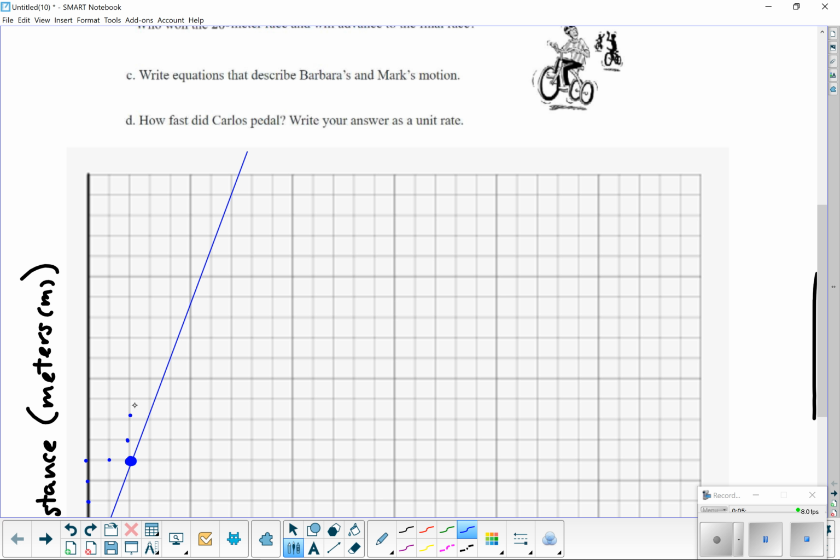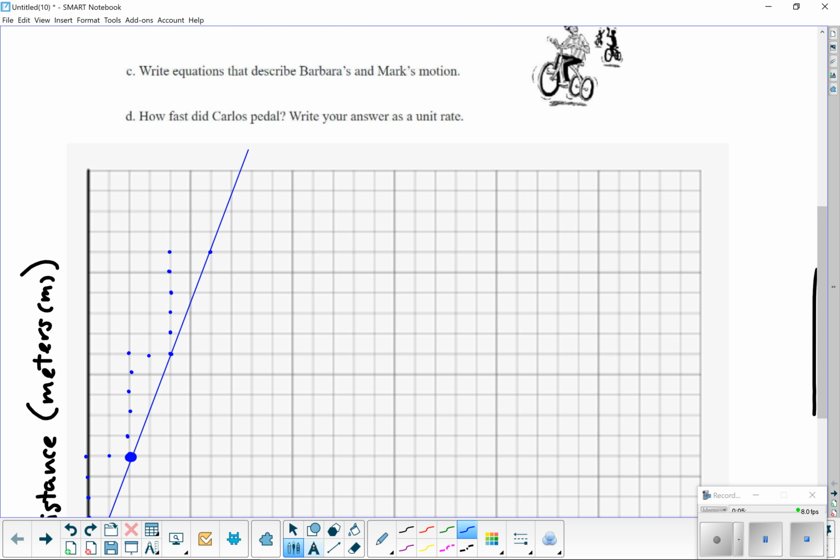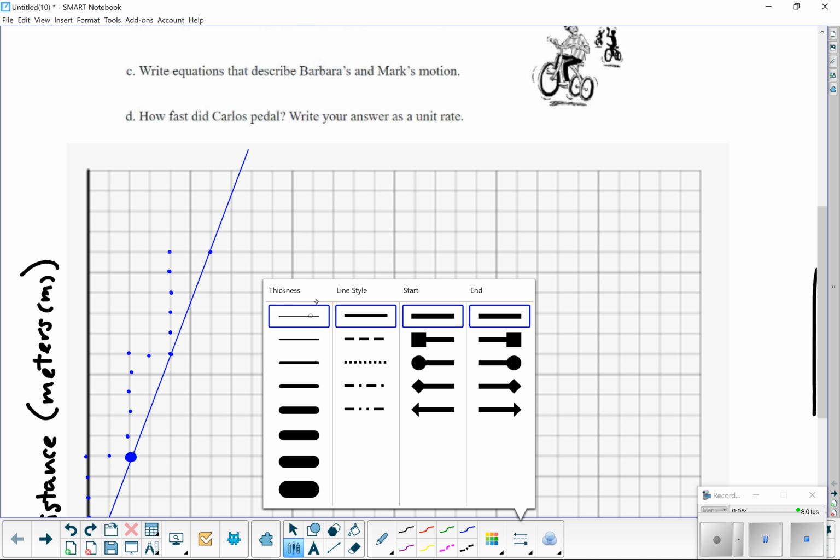Up 5, 1, 2, 3, 4, 5, and over 2. Bam, hits it. 1, 2, 3, 4, 5, and over 2. A little bit off. I can fix that. 1, 2, 3, 4. Okay, so I can fix that. A little bit off, so go ahead and fix my line right there. So that right there, that is what we call Carlos's path. So that's Carlos.